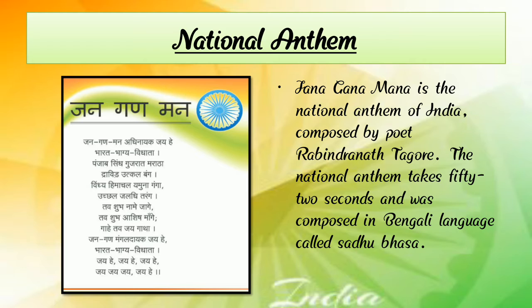The national anthem takes 52 seconds and was first composed in the Bengali language, called Sadhu Bhasha. Rabindranath Tagore composed our anthem, and it takes 52 seconds to sing. So Jana Gana Mana is our national anthem.